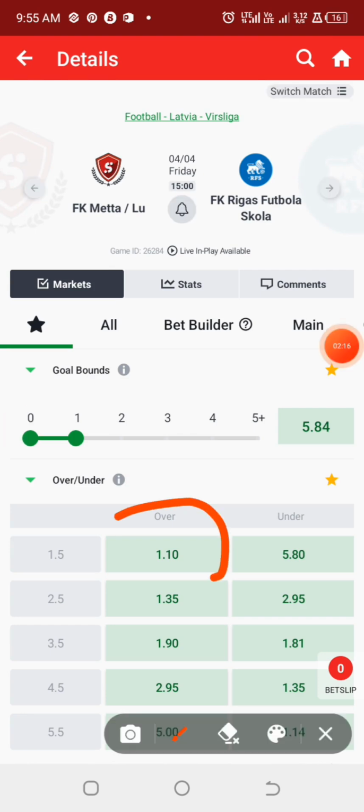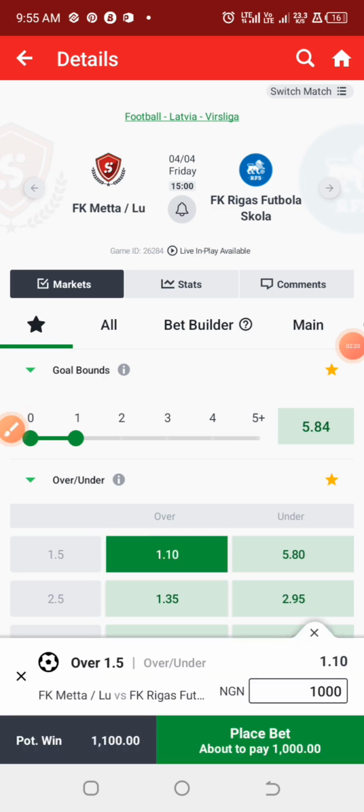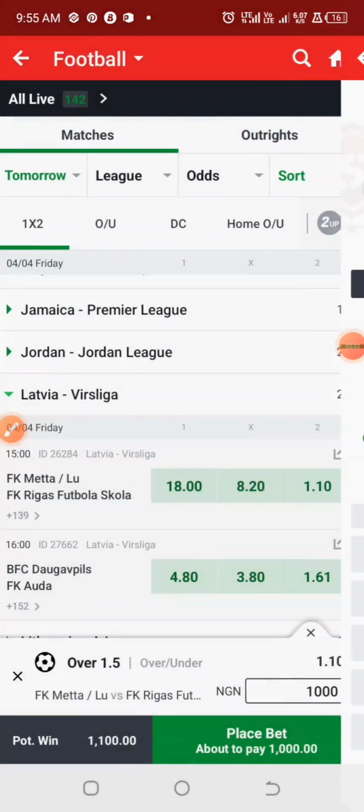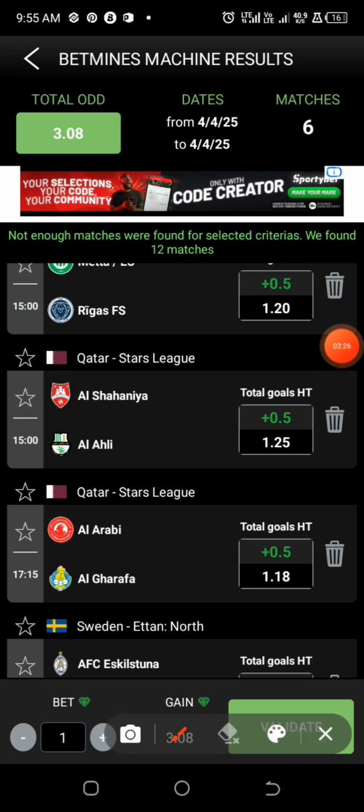The odd for this 1.5 goals is 1.10 for the first game under the Latvia league.